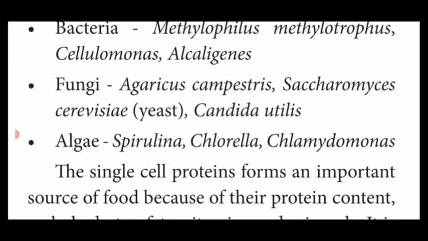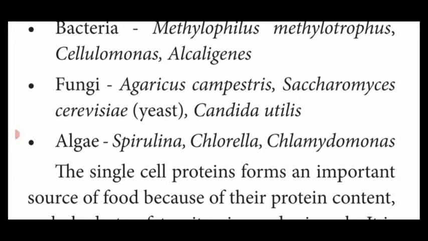Fungi: Agaricus campestris, Saccharomyces cerevisiae, that is yeast, then Candida utilis. Then algae, all unicellular organisms: Spirulina, Chlorella and Chlamydomonas. So these are all the different organisms used to prepare single cell protein.